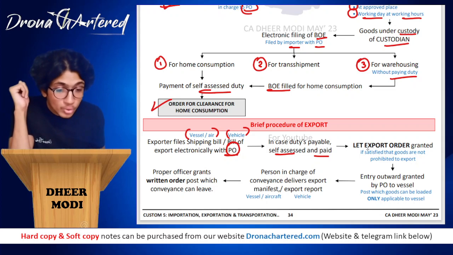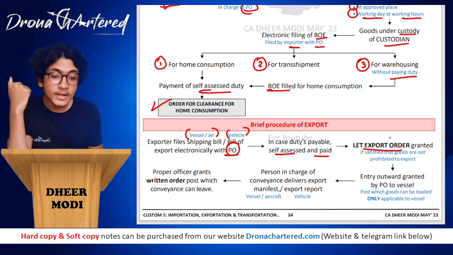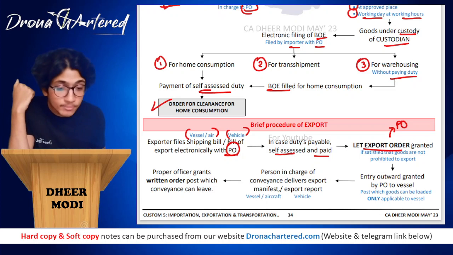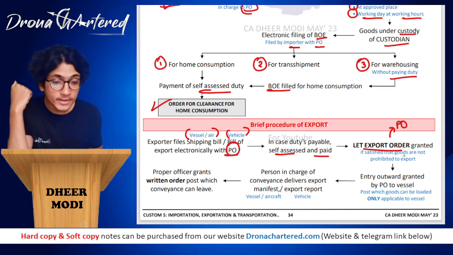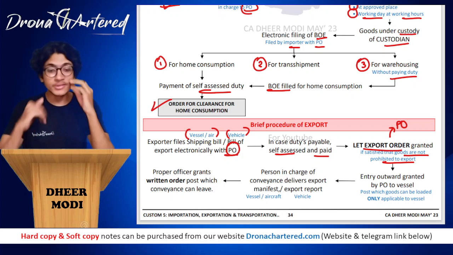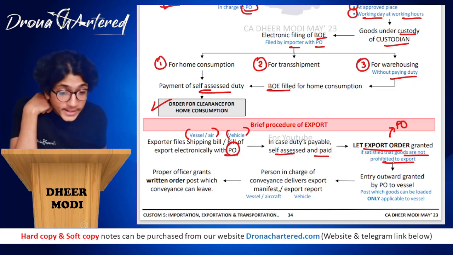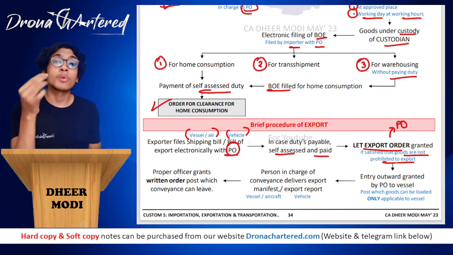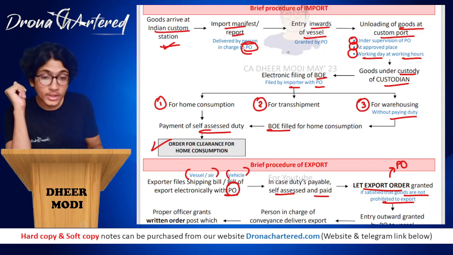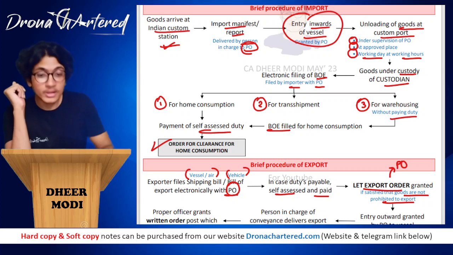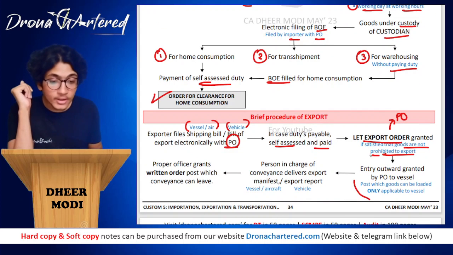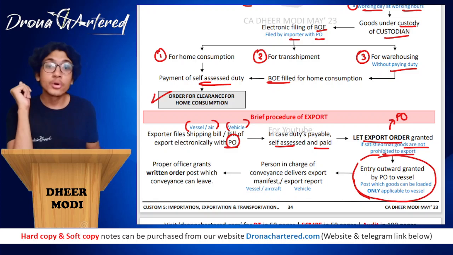The let export order, who will grant? This will be granted by your PO. Let export order will be granted if satisfied that goods are not prohibited to export. This we had already studied above. Okay, so this is just in the chart format. Entry outward is granted by your proper officer to the vessel. So if you remember, during inward, while we were importing, your entry inward was granted, and now when you are exporting, your entry outward is granted by your PO.